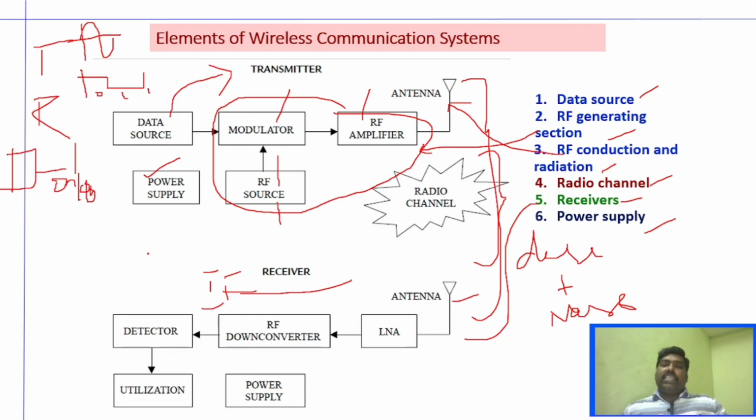Whereas in the receiver, you have this challenge: the receiver will not be able to know when it is going to receive a particular signal, right? So it has to be active all the time. In that case, power consumption by the receiver has to be managed very effectively.